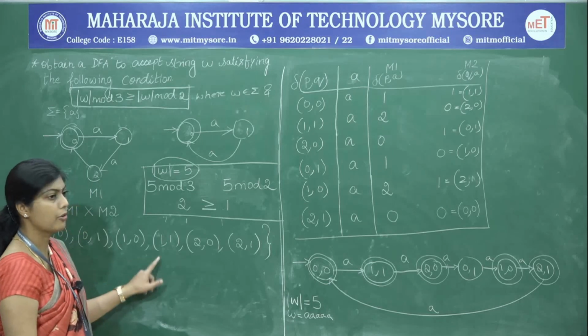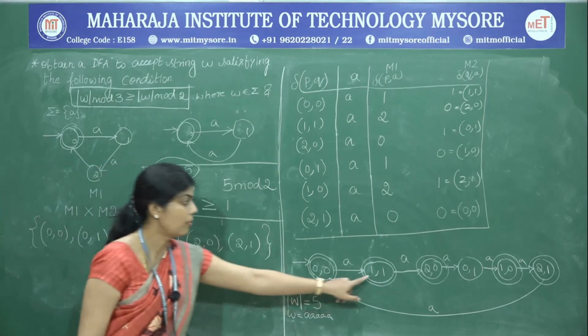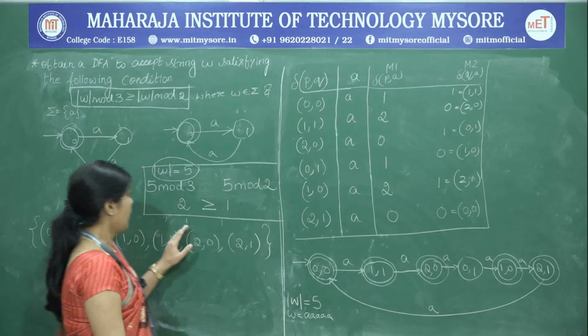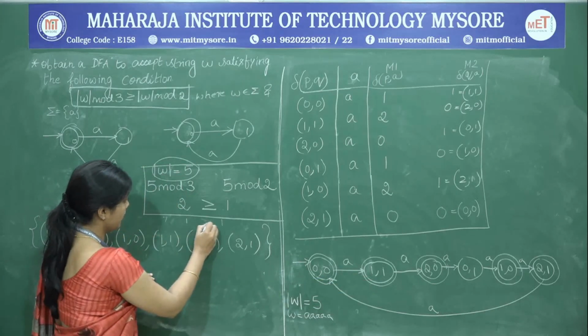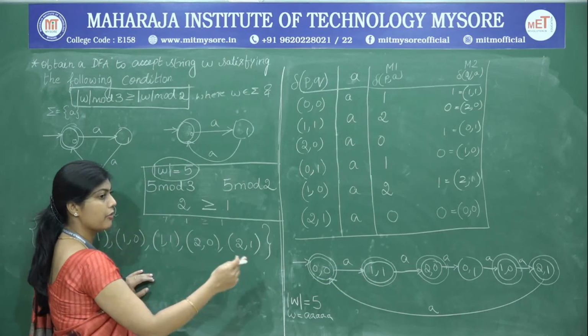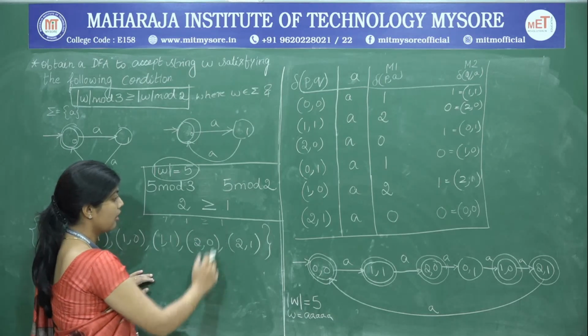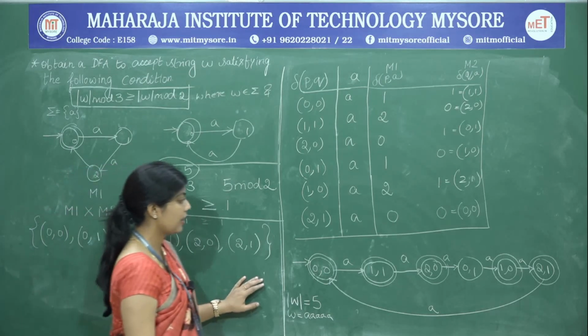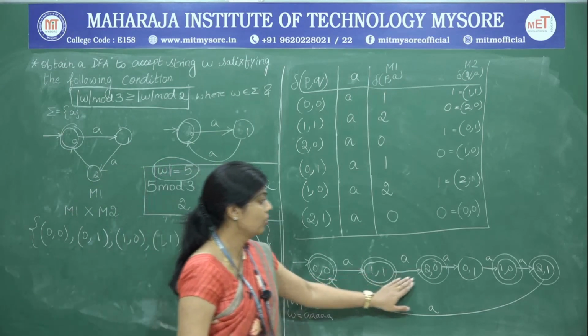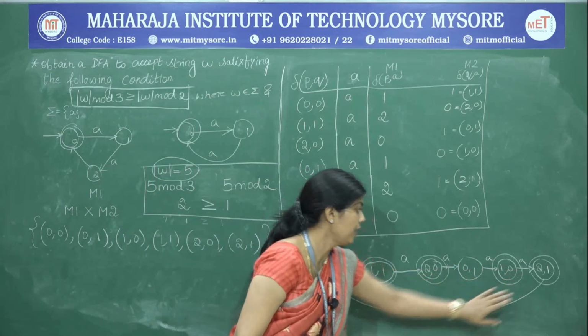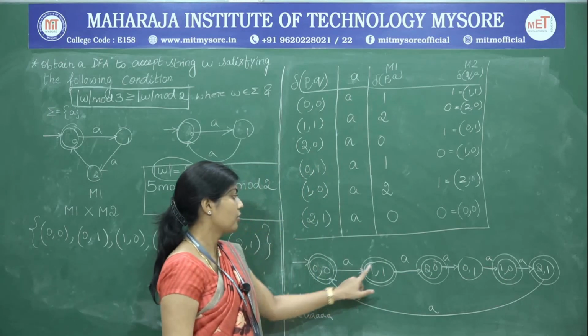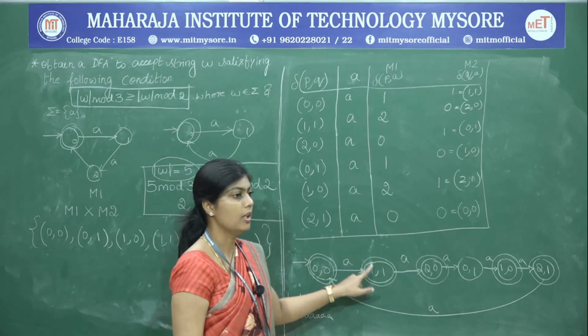Therefore, 7 A's have to be accepted at 1 comma 1, and this can also be treated as a valid string for verification because it is satisfying the equal to condition here. So, we will see how the 7 A's are accepted: 1, 2, 3, 4, 5, 6, 7. So, we are accepting at 1 comma 1.